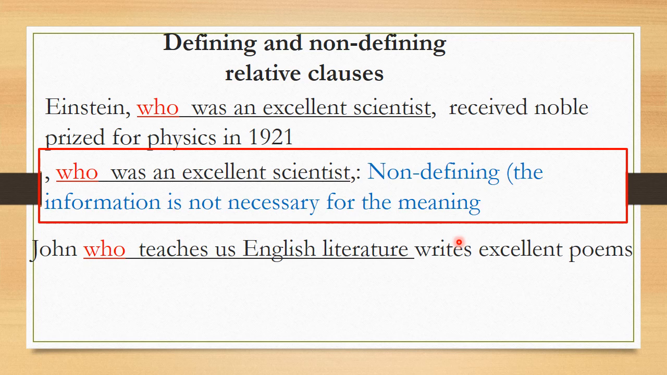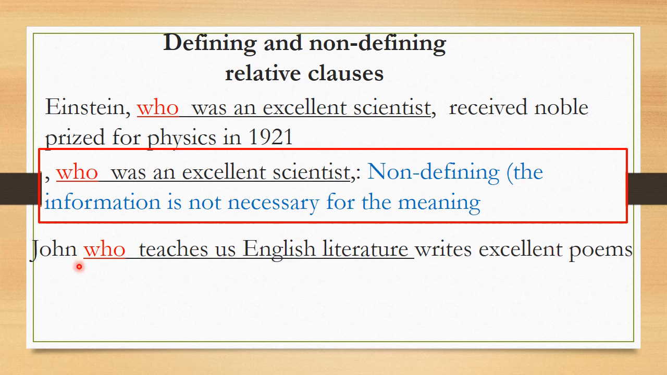Let's see this example. John, who teaches us English literature, writes excellent poems. So the relative clause here is who teaches us English literature. So imagine we say John writes excellent poems. Which John are you speaking about? We don't know this John. Is it John the student, or John the friend, or John the teacher of Arabic or of mathematics?